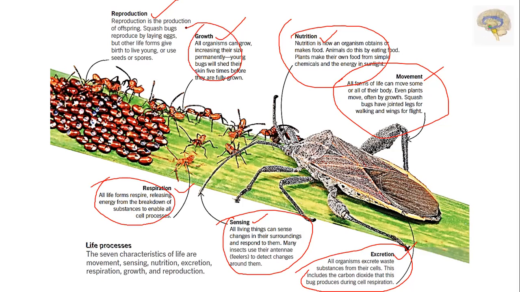Of that, growth: all organisms can grow, increasing their size permanently, and young bugs will shed their skin 5 times before they are fully grown. Next, reproduction.